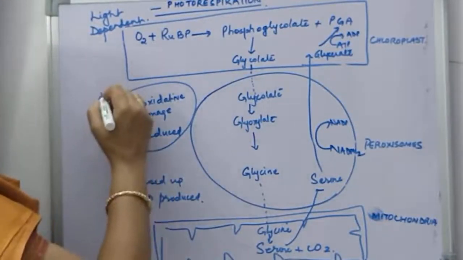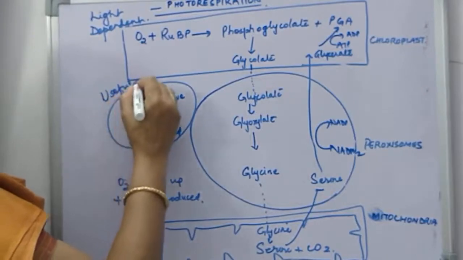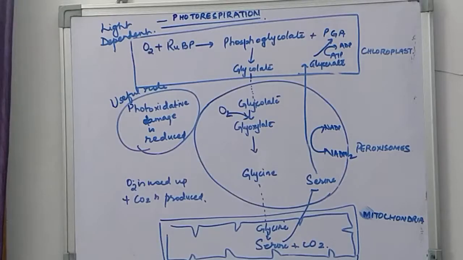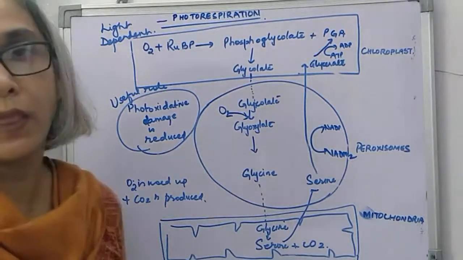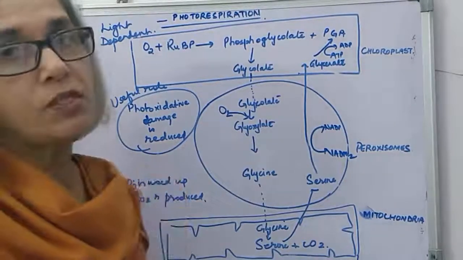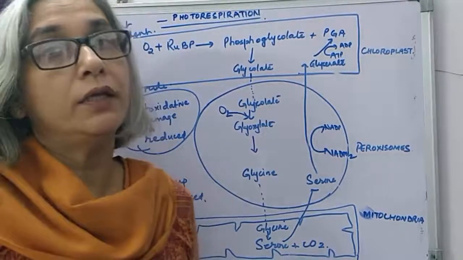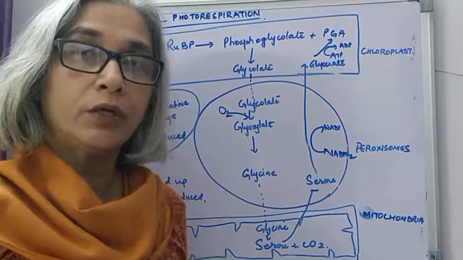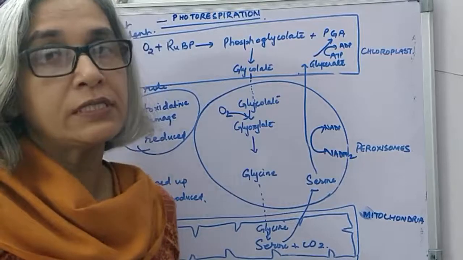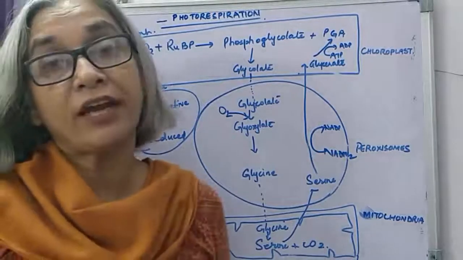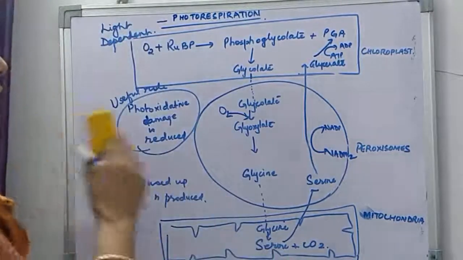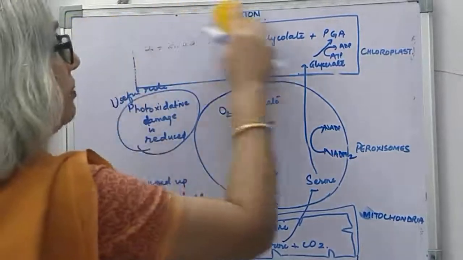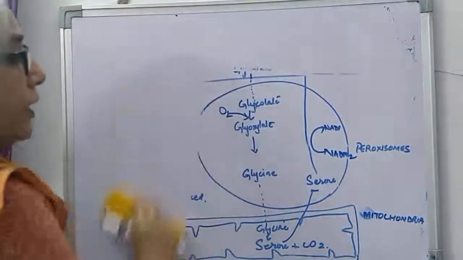This is the useful role of photorespiration. So this was about photorespiration. Now the next topic that we are going to do, and with that we will complete the chapter on photosynthesis, is factors that affect photosynthesis. So I am going to erase this and we will begin.